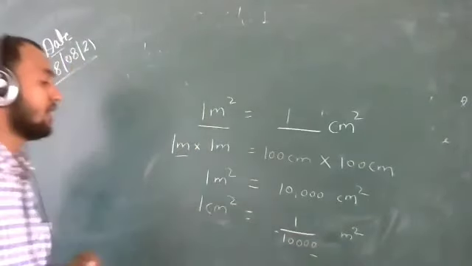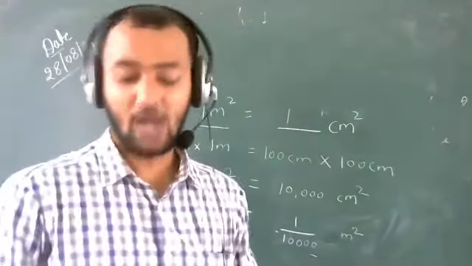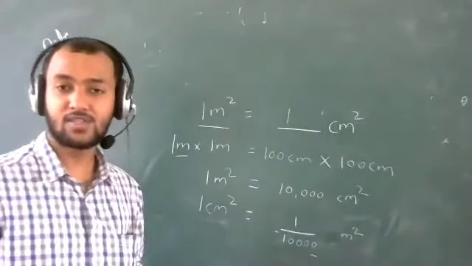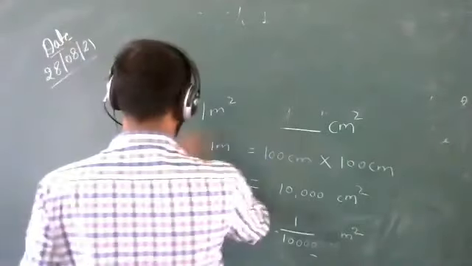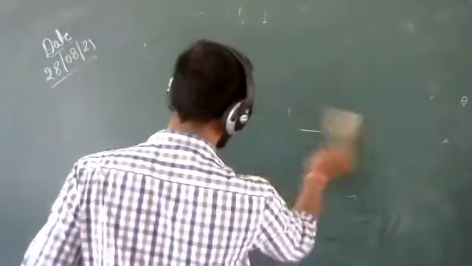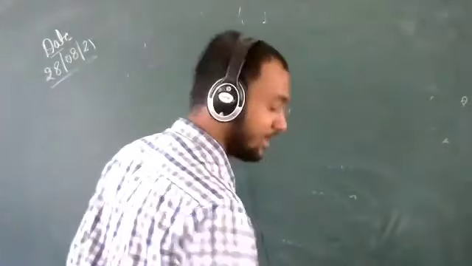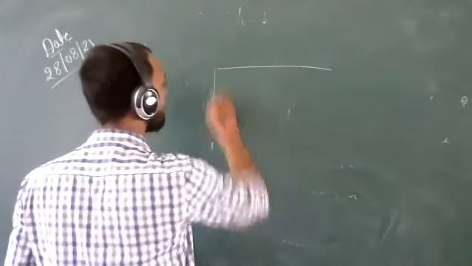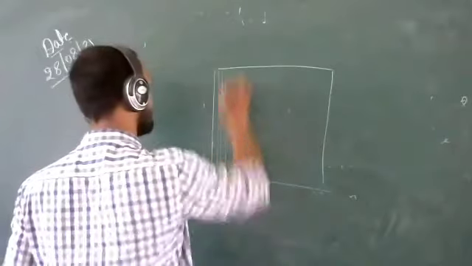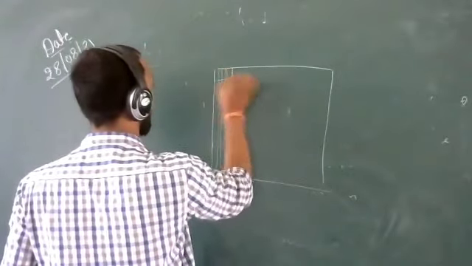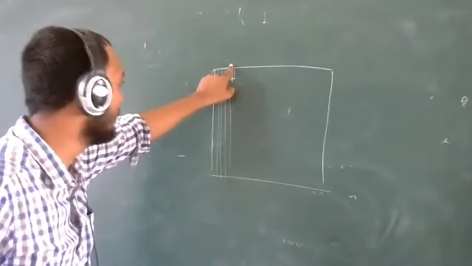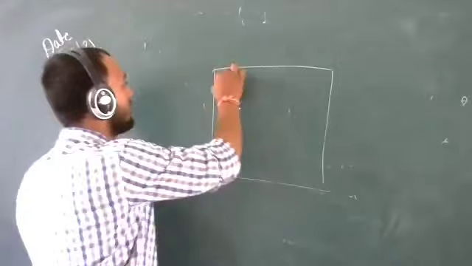Now, how do we measure the area of sheets? With the help of graph paper. You are all familiar with graph paper. If you are not familiar with graph paper, I'm giving you an idea of how graph paper looks. There is a sheet, and there are lines drawn on it like this, and there are boxes like this, and each box is 1 centimeter square, meaning 1 centimeter long and 1 centimeter wide. So each box is 1 centimeter square.